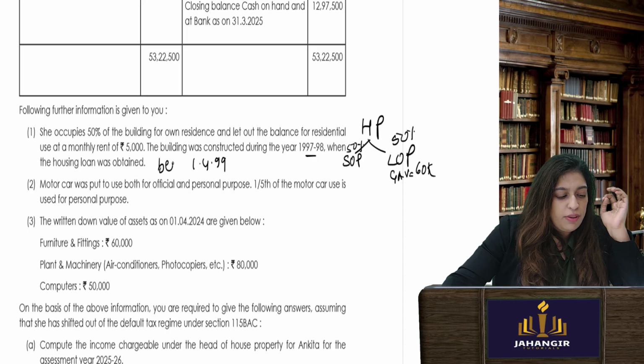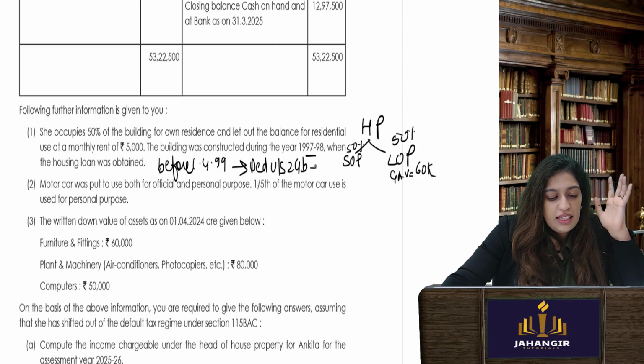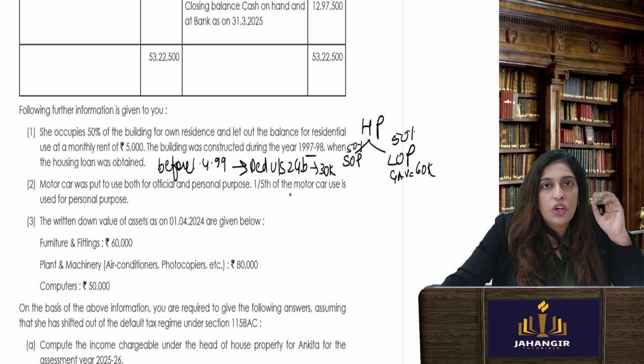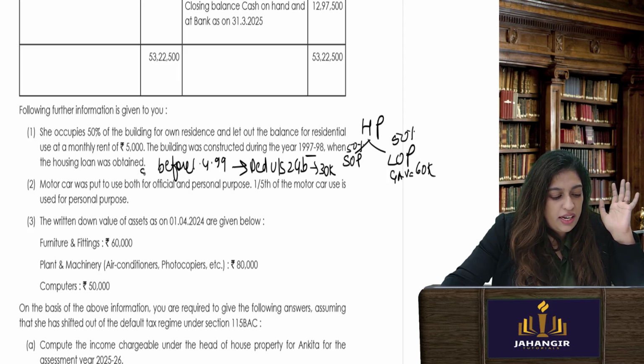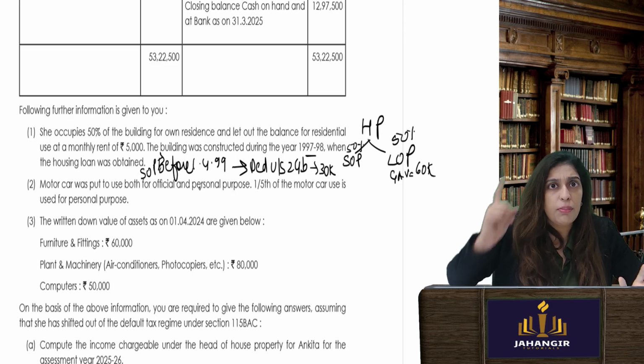So it should strike you that when the housing loan was obtained, the building was constructed before 1/4/99. If before 1/4/99, the deduction under section 24B, that is your house property interest on loan, is subject to only 30K. If it is after 1/4/99, then your interest on loan is no limit. Okay, we are talking only about SOP. Here the SOP part, the interest on loan will be subject to 30,000 only interest. So whenever we calculate, you remember this.